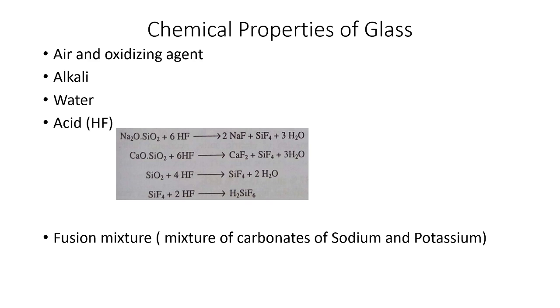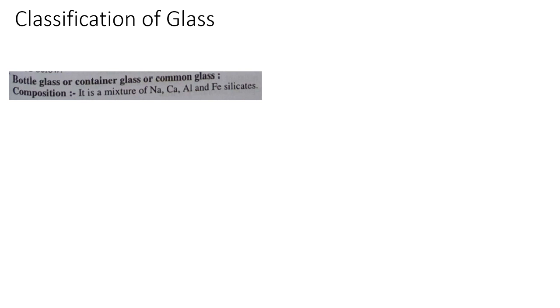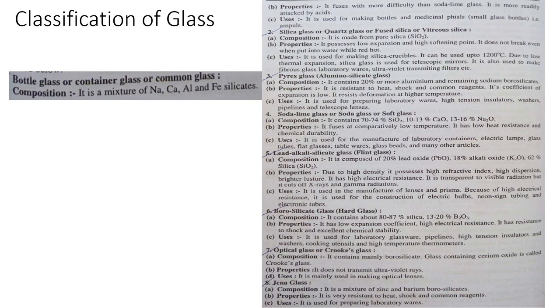Okay, so these are the reactions, or you can say chemical properties of glass. Then the next part is classification of glass. Glass can be classified into various types, as per given in the book. There are 8 types, and their properties and their uses all are mentioned. There is nothing to explain, just go through and read it from the ready material which I have given.